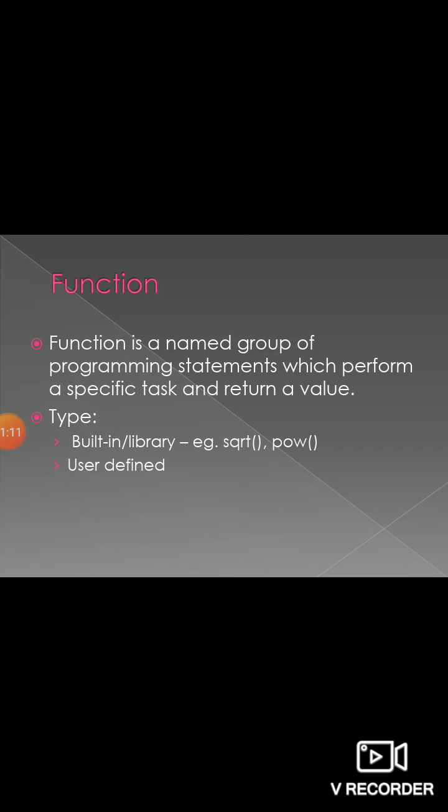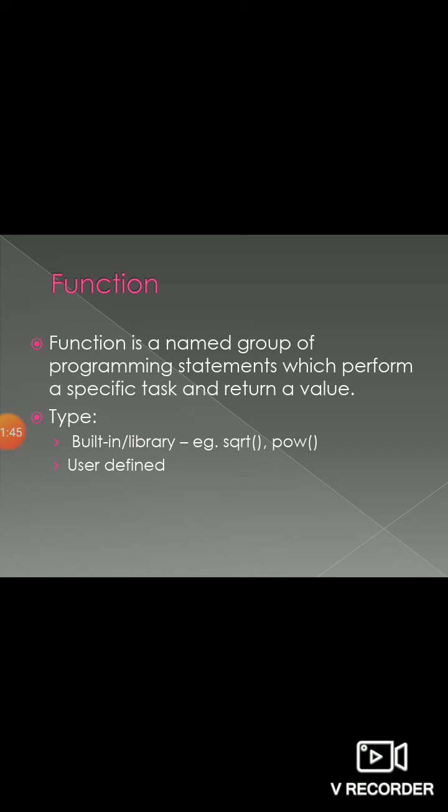There are basically two types of function, built-in function and user-defined function. Built-in functions are those functions whose meaning is already known to the C++ compiler. For example, sqrt calculates the square root of any number, or I can use the function pow, which is used to calculate x raised to y. That means whenever you pass the base and the power value, it will calculate and you get the answer.